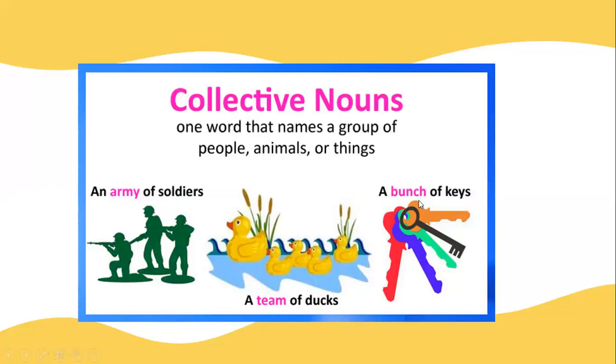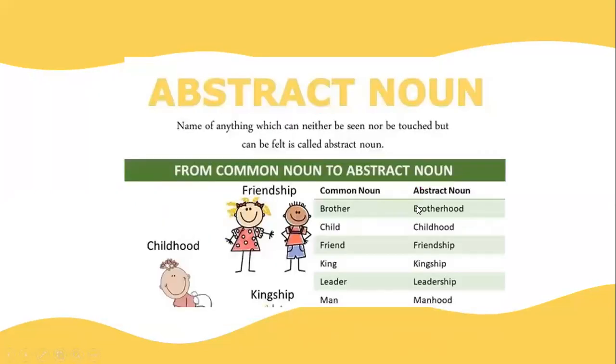Okay, let's move on to the next type, that is abstract noun. One specific thing about abstract nouns is you cannot see or touch this noun. You cannot see an abstract noun or touch an abstract noun, but you can feel this. For example, friendship. Friendship is an example of abstract noun. Can you see friendship? No, isn't it? Can you touch friendship? No. But you can feel that friendship between your friend and you, isn't it? So that is abstract noun.